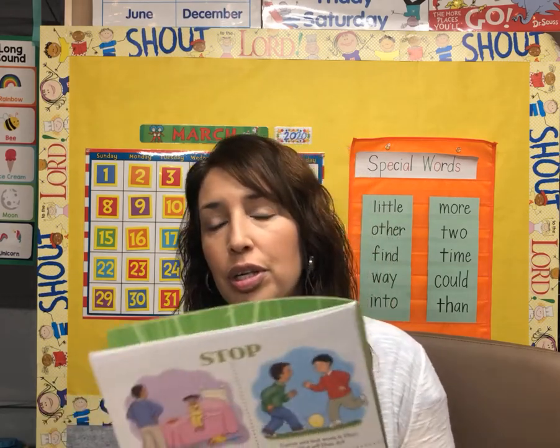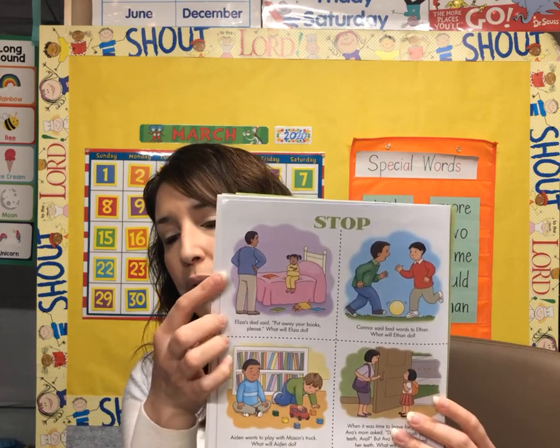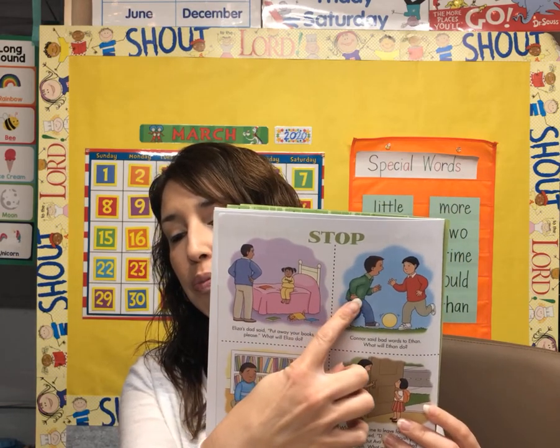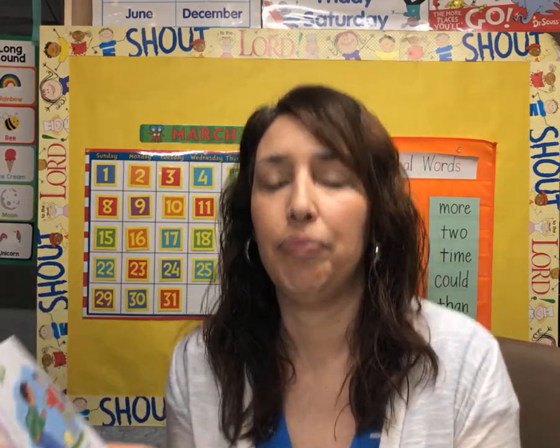All right. So let's look at the first picture. We're going to start here. We're going to do this one first, and then we'll go to this one. Okay? All right. So it says, Eliza's dad said, "Put away your books, please." What will Eliza do? So Eliza has the opportunity to do the right thing or do the wrong thing.